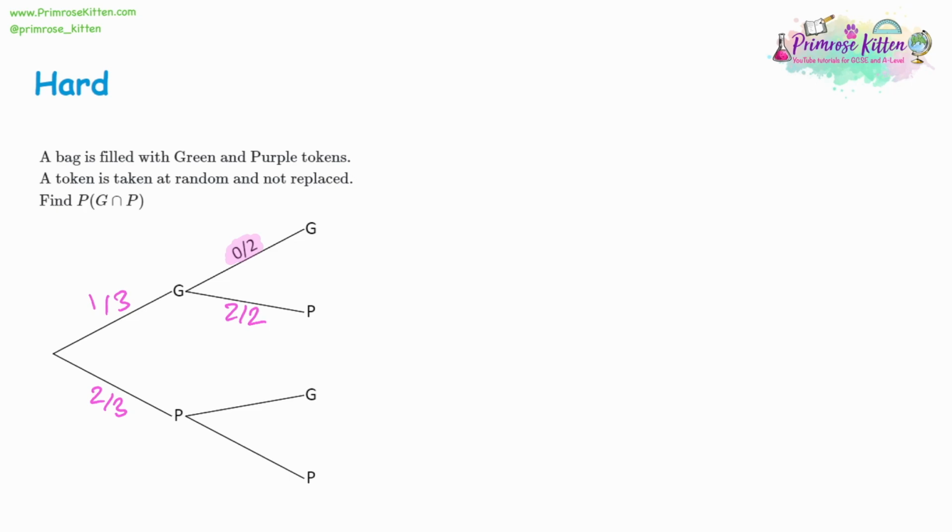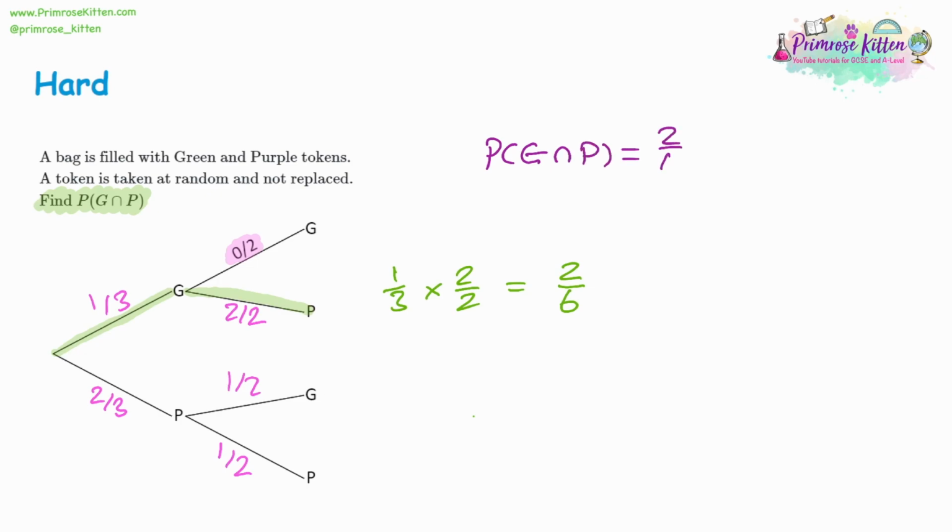We're choosing purple, so it's 2 out of 3. Purple's going to go down by 1, and the total goes down by 1. Then you fill in the tree, so it adds up to 2 out of 2. Once the tree's been filled in, look what we've been asked for. What's the probability of getting green and then purple? So green first, purple second. That's going to be 1/3 times 2 halves, which altogether is going to be 2 out of 6. So we can say the probability of green first and then purple second is 2/6.